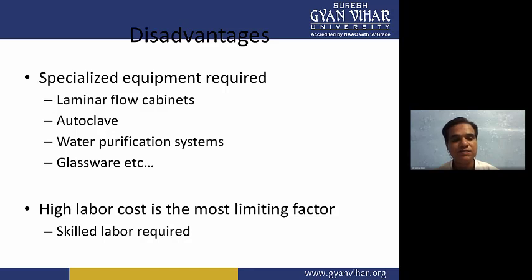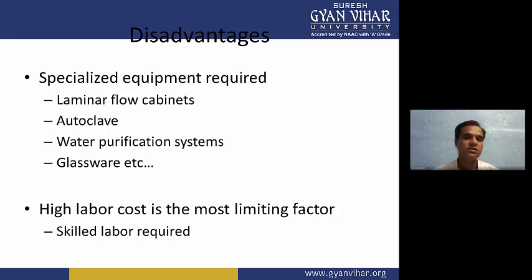But these plastics you cannot give direct heating. You can heat them indirectly in the autoclave, but these types of vessels cannot take direct heating. So borosilicate is a little bit costly, and so if you talk about the cost of plant tissue culture, it is a little bit high, and culture media also is a little bit costly. So the cost of plant tissue culture is a little bit high.